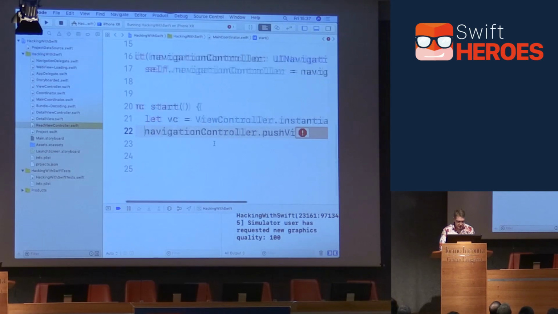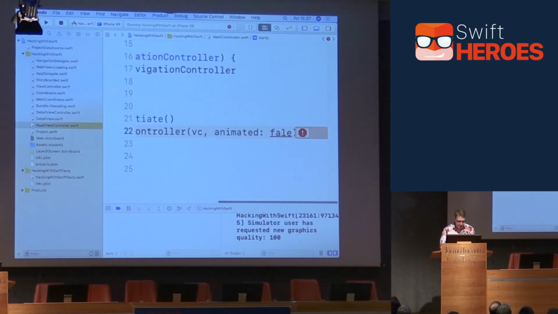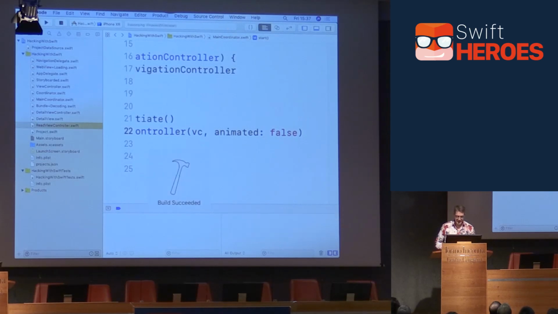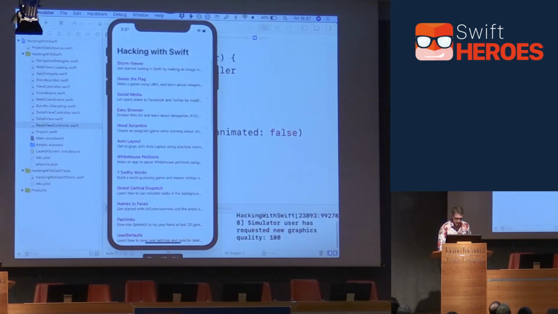What did I get wrong? pushViewController, animated false. Yeah. No. Build and run again. Hopefully this will work. Yeah, okay, great. Now, this hasn't actually helped us yet. We've just moved the work around a little bit.